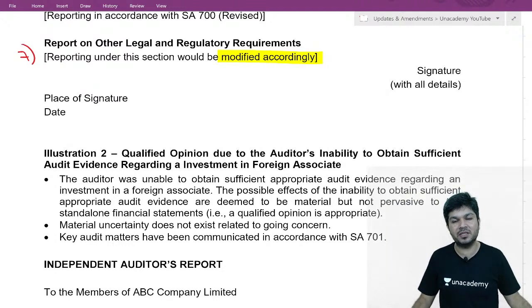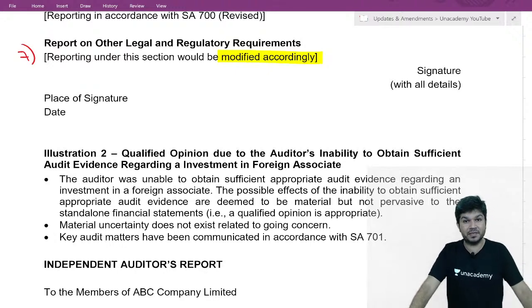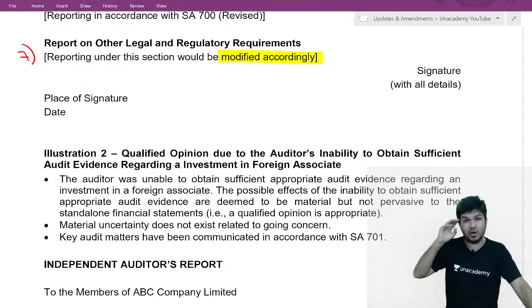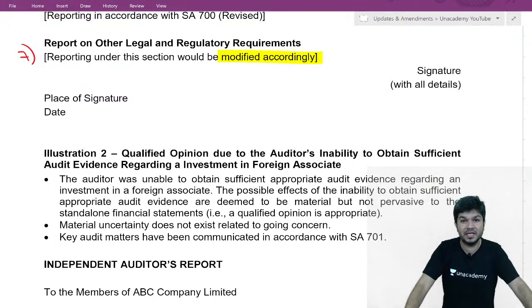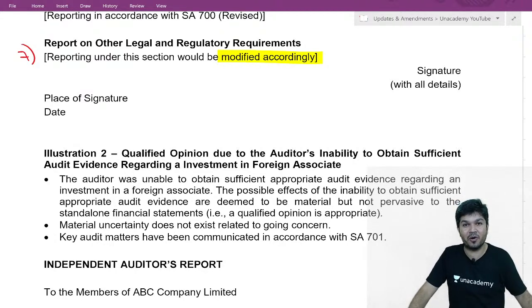Now, management did not give me any of this. Management did not give me the financial statements of that company. They did not allow me to talk to the auditors of that company, nor to the management of that company. Nothing. So can I say I am unable to obtain sufficient appropriate audit evidence on whether permanent diminution is required or not?